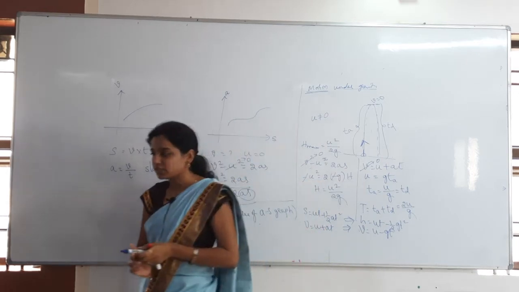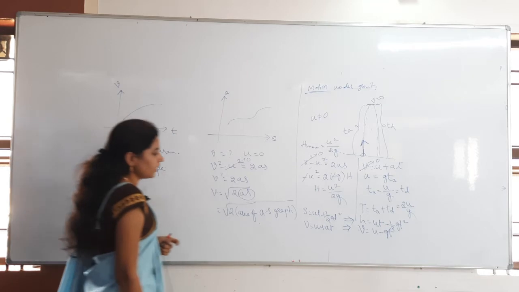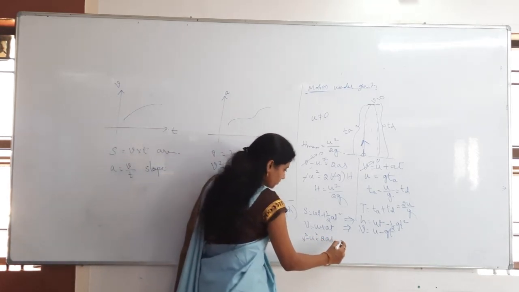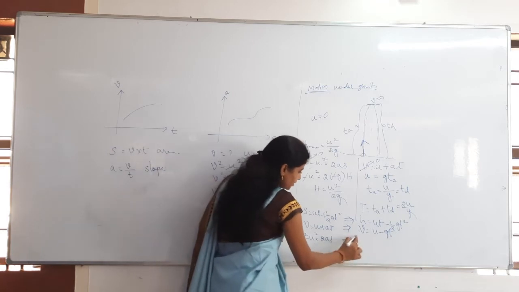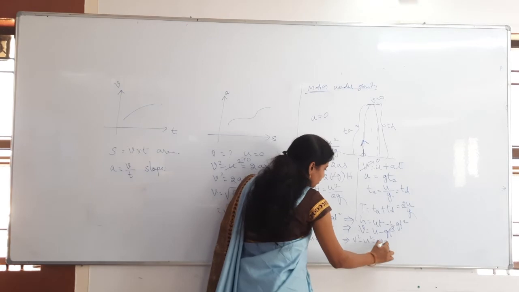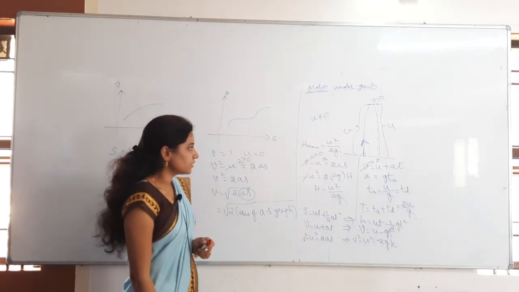Then if you consider v square minus u square = 2as, then v square minus u square = 2 into minus g into h we will get. Those are the different equations we will get.